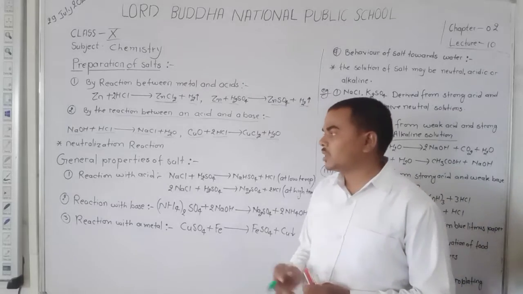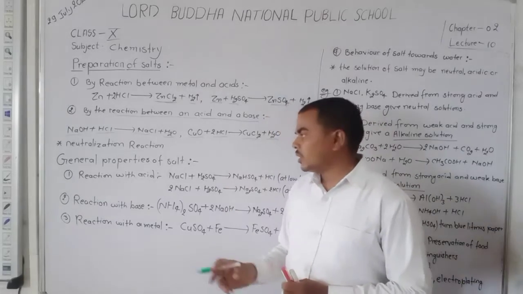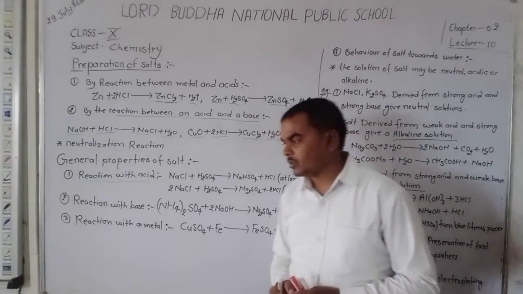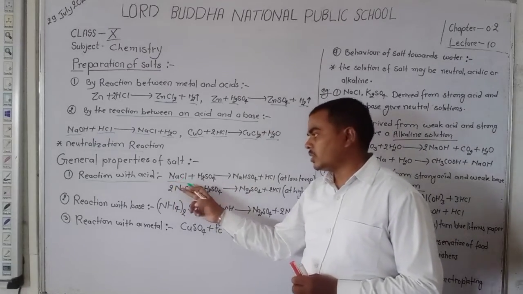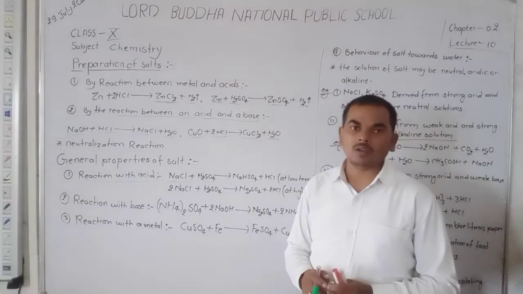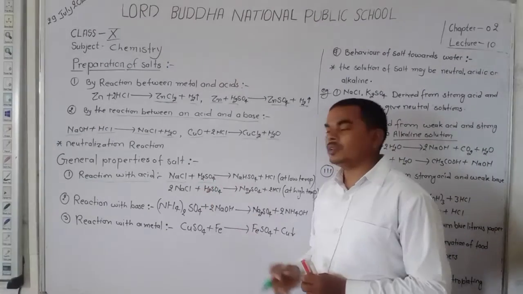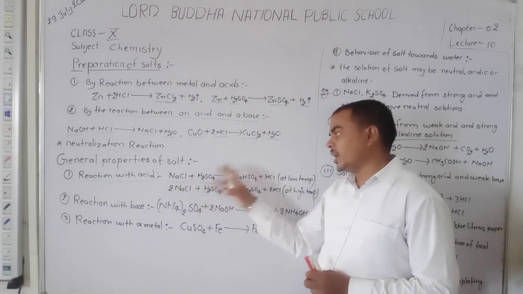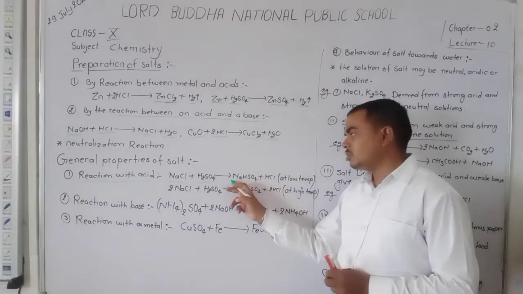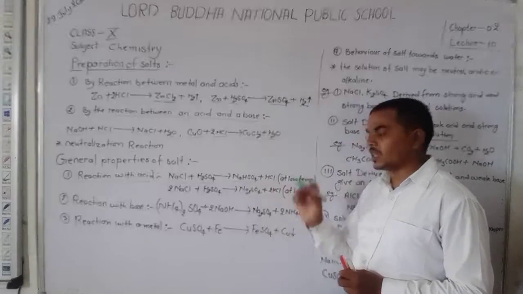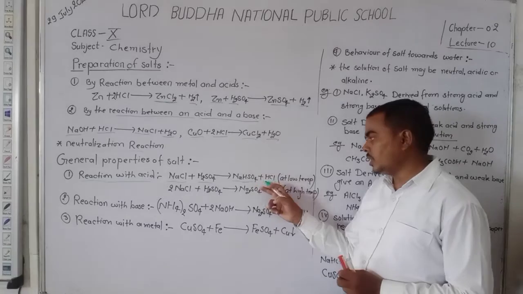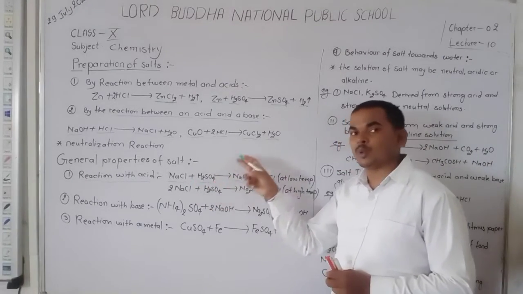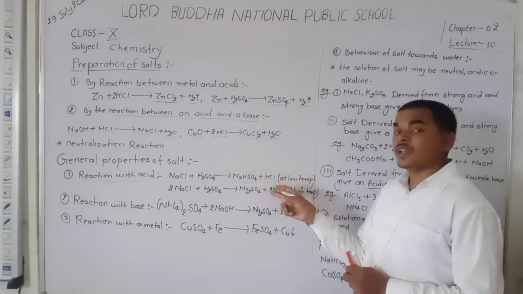Dear student, here are some general properties of salt, that is reaction with acid. When a salt reacts with the acid, like here sodium chloride, you know that sodium chloride is a salt, reacts with the sulfuric acid, that is H2SO4. When a salt reacts with the acid, it produces a salt and another acid.